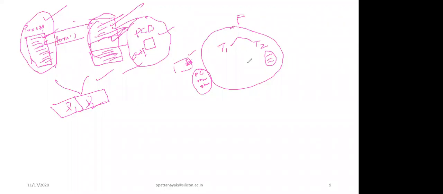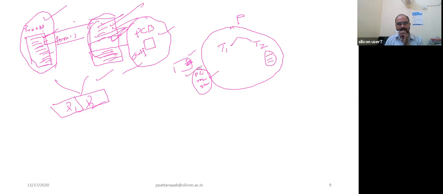Yes, sir. So that is why a thread is known as lightweight. Very few things, only these three: program counter, stack pointer, and registers. Apart from that, everything is the same. They can share the memory. If there is a memory, they can share it. Or if some resources are being used, those resources can be used by T1 and T2. Whenever it switches from thread to thread, only these three things have to be saved and it loads T2.